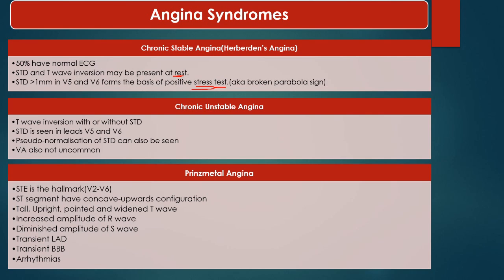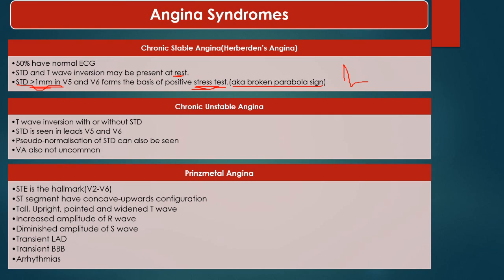Means we make the patient run on a treadmill, and after that we record the ECG. And if there is ST depression of more than 1 mm in lead V5 and V6, it will form the basis of a positive stress test, which is also known as broken parabola sign. Now, in chronic unstable angina, chest pain will be occurring at rest even. So there will be T wave inversion with or without ST depression. ST depression is mostly seen in leads V5 and V6.